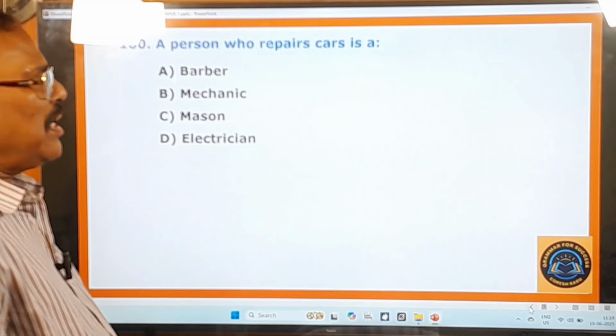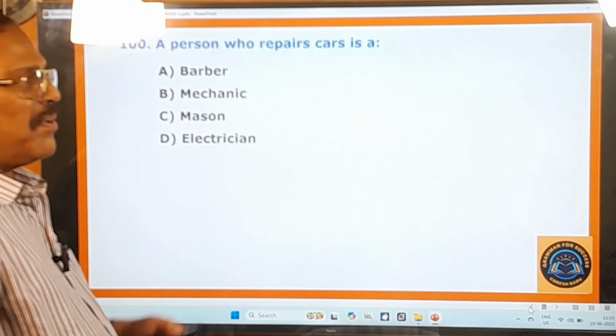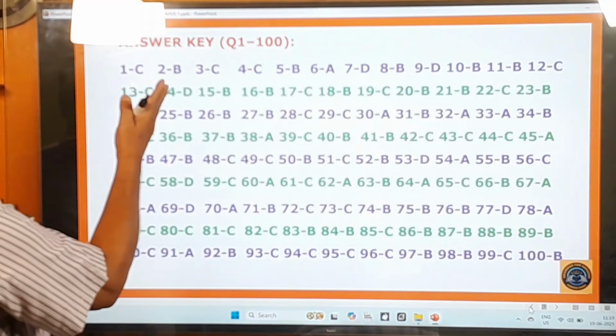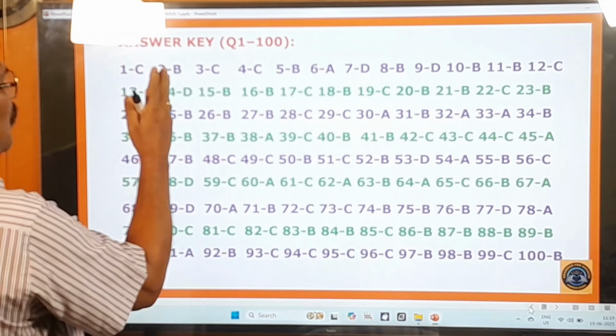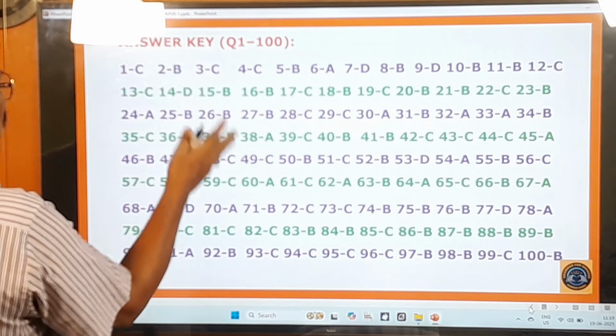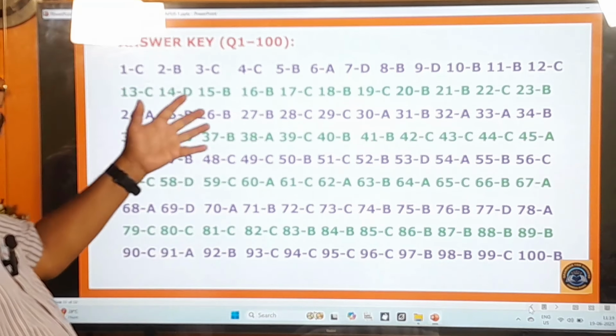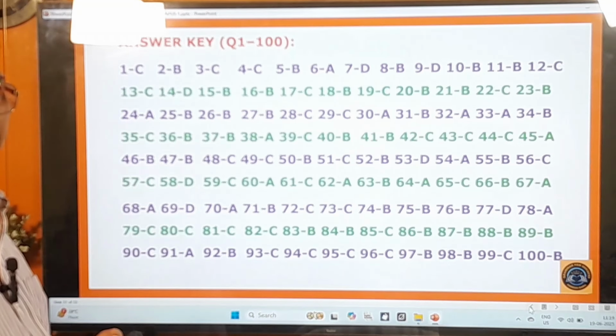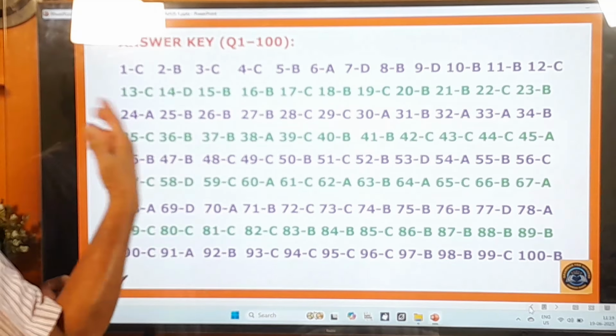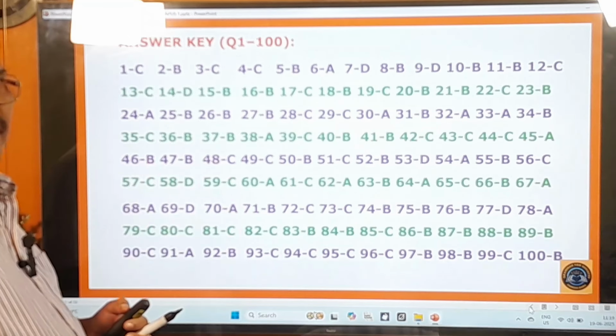And now let us look at the answer key for all these questions. Answer key from question 1 to the 100th question. So these are the answers for all the questions. There may be 1 or 2 typographical mistakes. Please ignore them and bring them to my notice, and I will correct them.